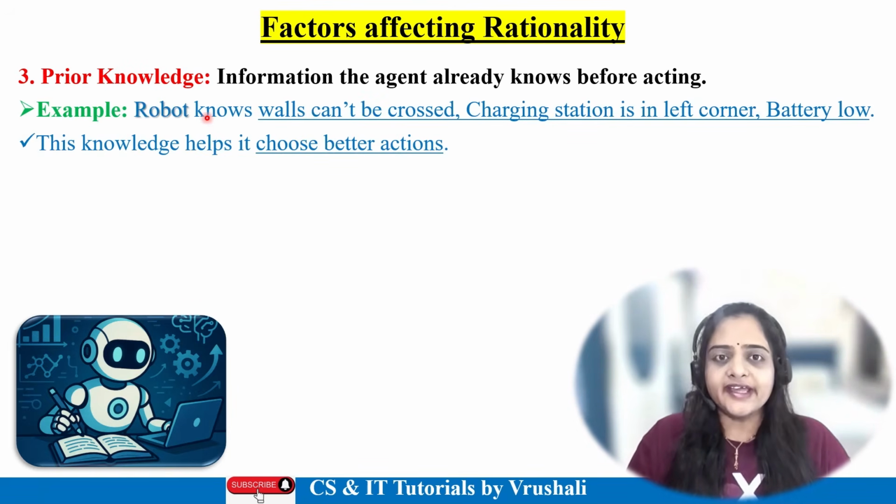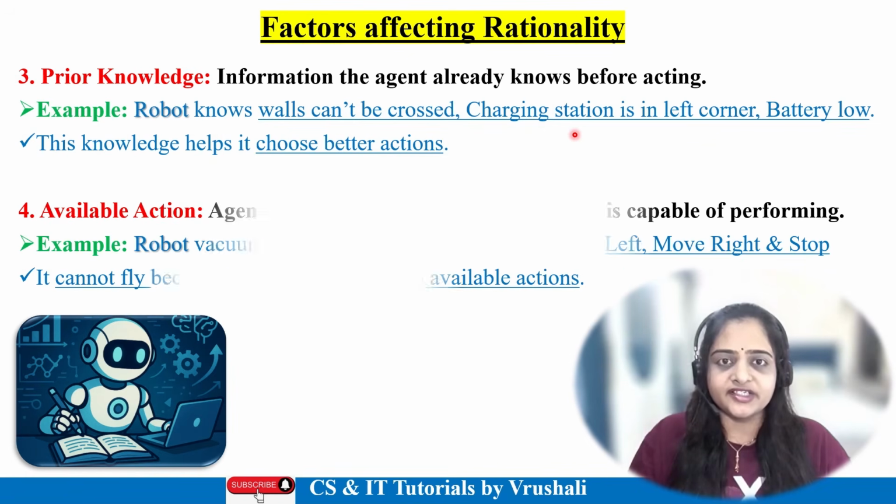Now, the next one is prior knowledge. Here, the rational agent already has some past experience and training data, and according to that they take the decision. For example, an AI robot. The AI robot knows that a wall can't be crossed, the charging station is in the left corner, because they trained the machine accordingly, right? Battery is low. So all this knowledge helps to choose the better decision.